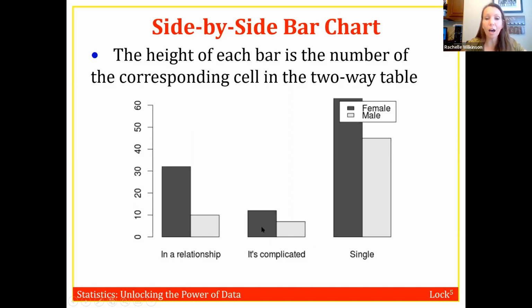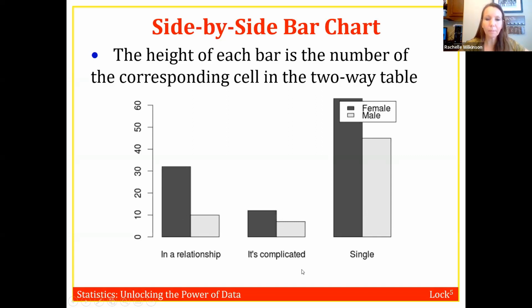Okay, it's complicated. Now the female bar is only about twice as tall as the male bar. So I've got about a 2-to-1 ratio here. So it's different. And then the single bar, I don't even have a 2-to-1. Now I've got maybe 1.5-to-1 or something as the ratio here. So the ratio changed for all my different category levels. So that would indicate that there is a relationship between gender and relationship status. If it didn't matter, then we would see the same ratio for the bars for the different groupings, if that makes sense.